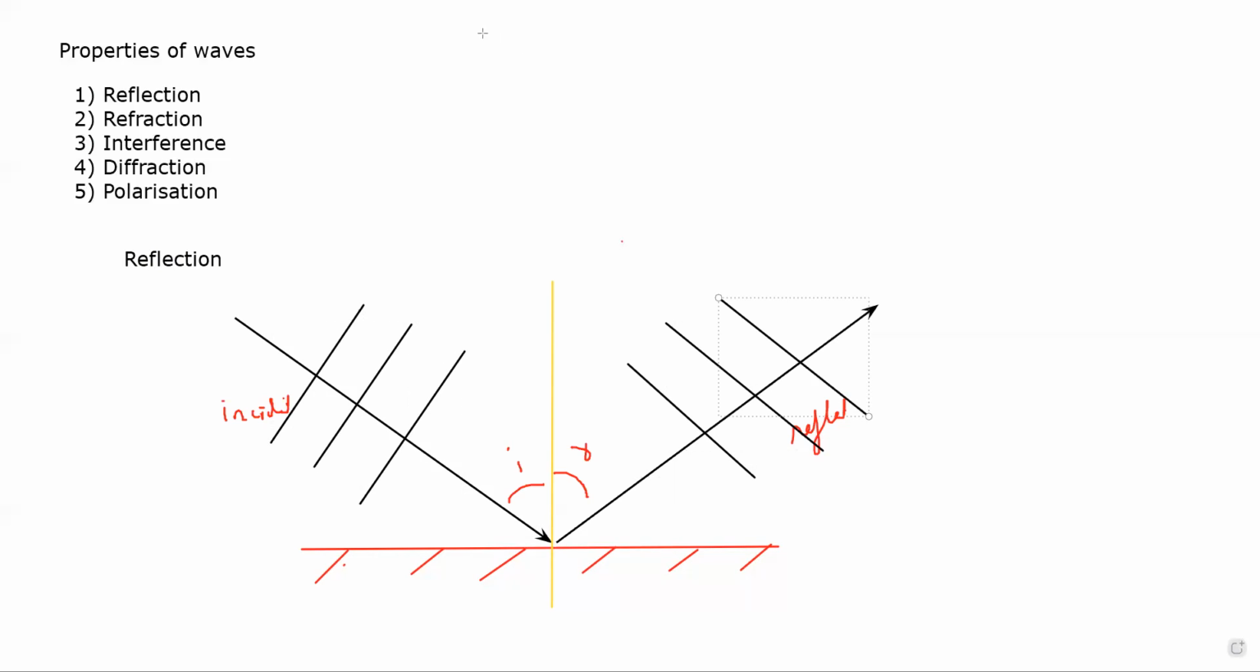The second property is refraction. The term refraction means the property of a wave to change speed when traveling from one medium to another. So as it moves from one medium to another, the speed changes.